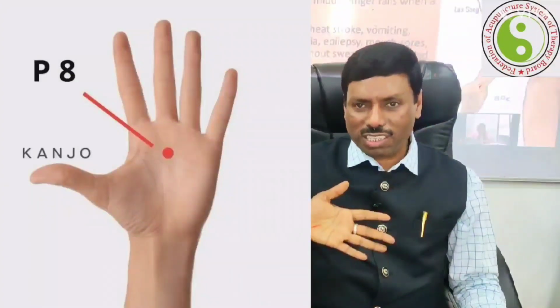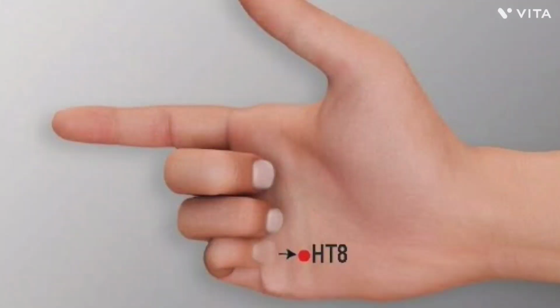H8 and Pericardium 8, both points are really good to treat thyroid related disorders, thyrotoxicosis or hypothyroid, where the TSH level is greater than 6, 7, 8, 9, 10, 11, 20, 30, 40, 50, 70, 100. That condition can also be treated using the Pericardium 8 point and the H8 point.